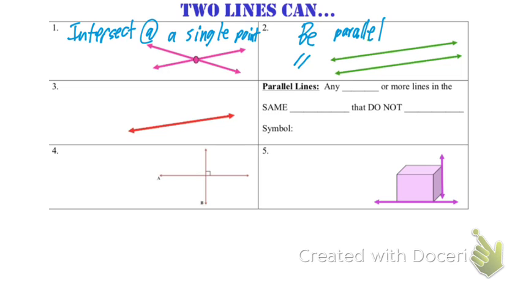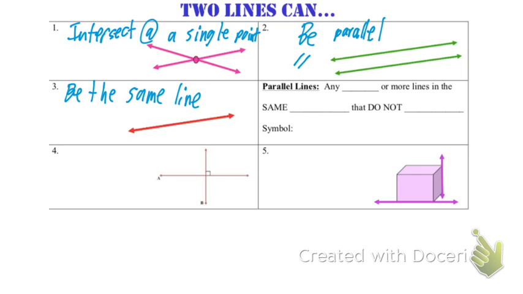Number 3, they can be the same line. You can have two lines graphed and they end up being the same line. You had this in Algebra 1 quite a bit, where they ended up being coinciding lines, and so they were infinitely many solutions when you're looking for the intersection of them in a system of equations. I remember that.